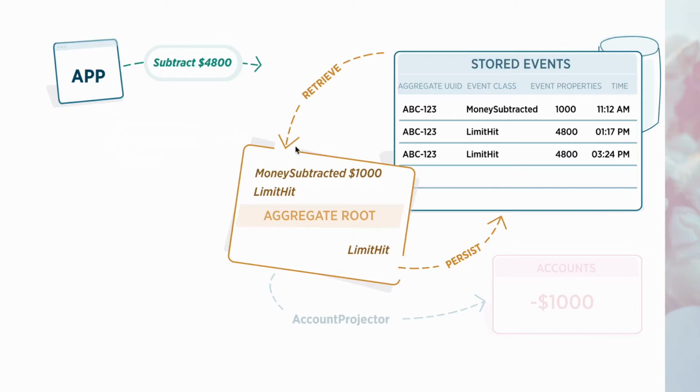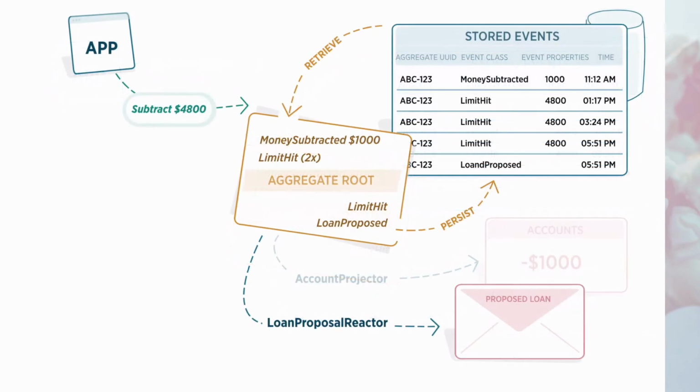So when we subtract that again, we are going to reconstitute the aggregate root from disk. We have money subtracted, limit hit. This would also go below our limit, so we are going to record another limit. And the third time we are going to do this, we are going to retrieve it. We have money subtracted, 2 times limit hit.